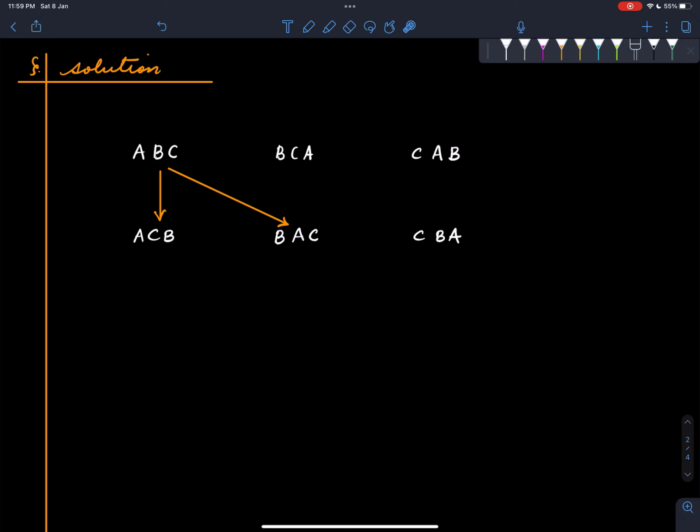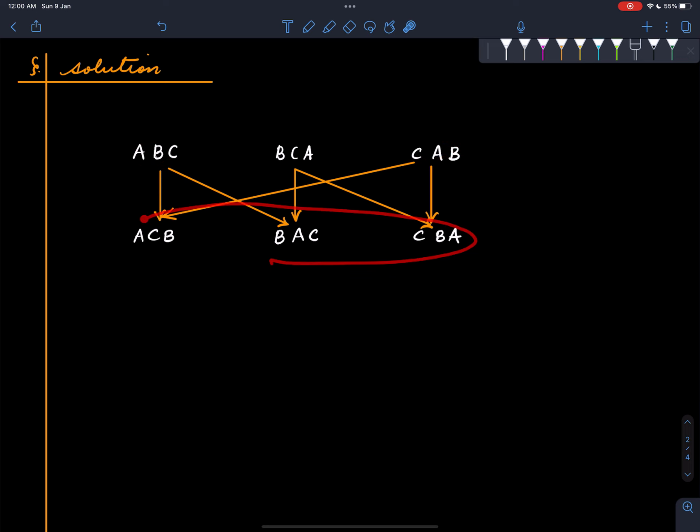Similarly for BCA, if we figure that out, we will get CBA as one and BAC as the other. These are the 2 possibilities. If we figure that out for CAB, then one can reach ACB, and one can also reach CBA. So we see that from any configuration on the top, we can only get to a configuration at the bottom.